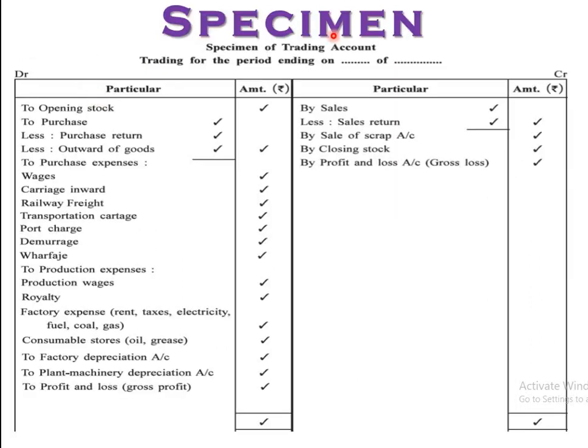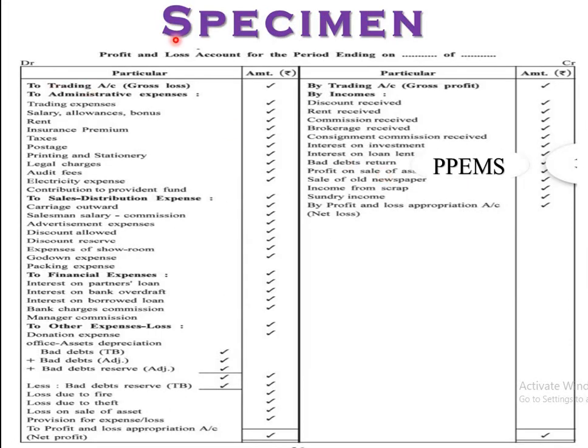Here in this profit and loss account, a gross loss is written by the profit and loss account, that means it is transferred from the trading account to the profit and loss account. If there is a profit, it is transferred to the credit side, right? So also expenses and incomes are there. Starting with the debit side, 4 different headings are there, right?